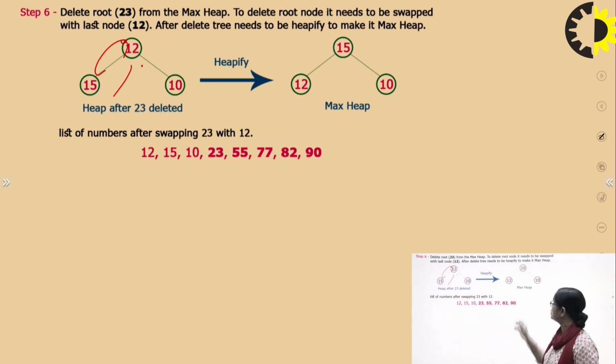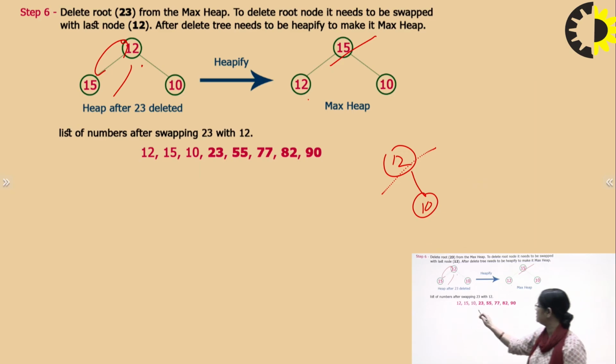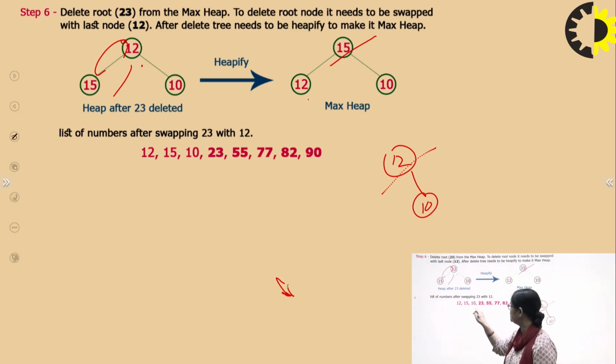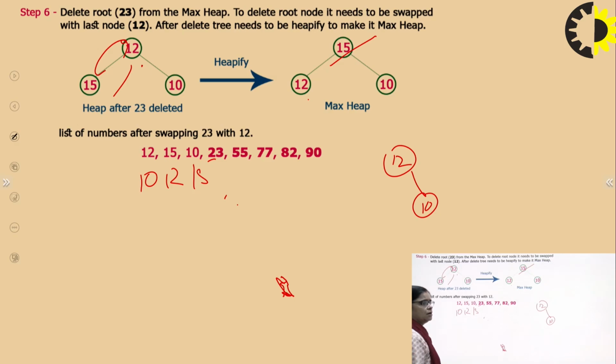23 has come. What am I going to delete? 15, which is the highest, then 12. So it will be 12 and 10, right? Again I am going to delete the 12. If I delete the 12, 15 will come here, 12 will come here, and 10 will come here. So this is the way we are going to sort our array with the help of heap sort. This is heap sort.